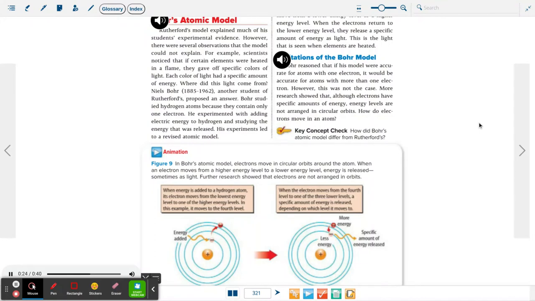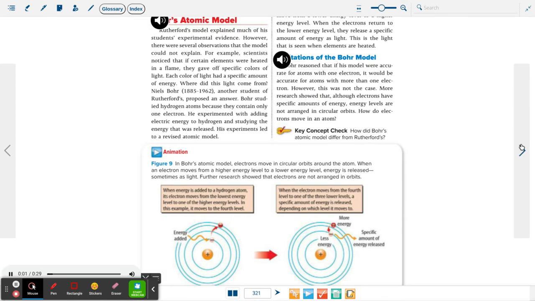When energy is added to an atom, electrons gain energy and move from a lower energy level to a higher energy level. When the electrons return to the lower energy level, they release a specific amount of energy as light. This is the light that is seen when elements are heated.